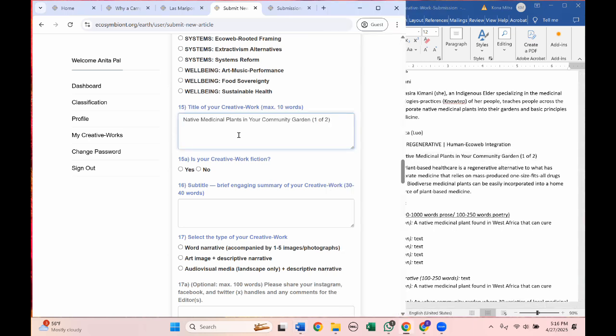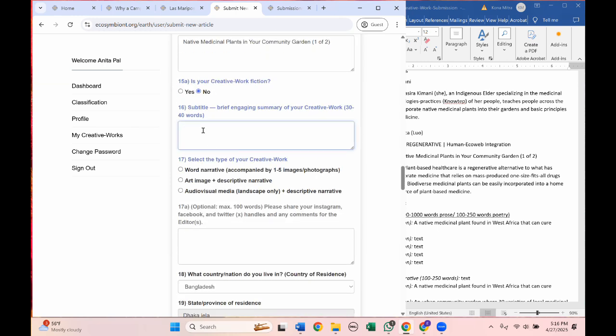Please use a descriptive title because out of the hundreds and thousands of creative works that are published on EaRTh, you would like people to see yours. So please type in something that's interesting and 10 words or less. If your creative work is fiction, then select yes. If it's not fiction, then select no.